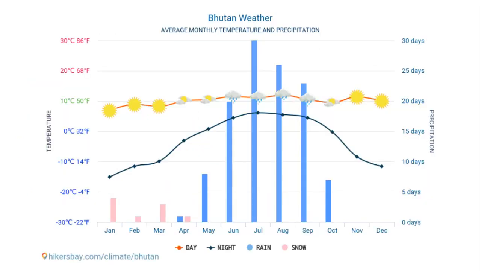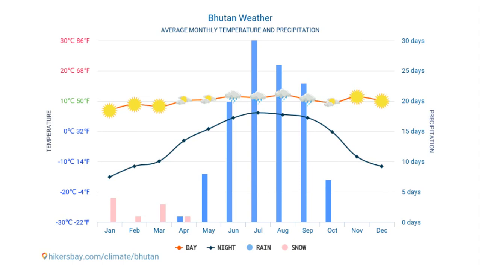This is just a climate graph of Bhutan. As you can see, on the y-axis, we have temperature. On the x-axis, we have the months of the year. And on the z-axis, we have precipitation, which is measured in days per month.